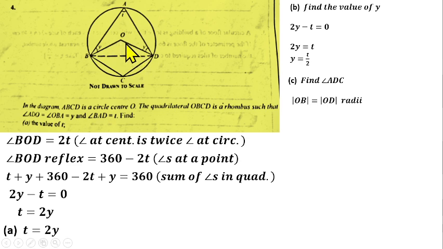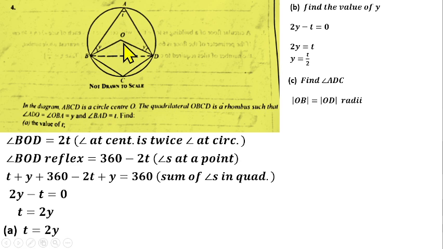Then we already know this angle BOD, the angle at the center, to be 2t. So you can remove this 2t from 180, sum of angles in a triangle, and whatever we get, we divide by 2 to give us angle OBD and angle ODB. These angles are equal because they are base angles of an isosceles triangle. We know that base angles of an isosceles triangle are what?